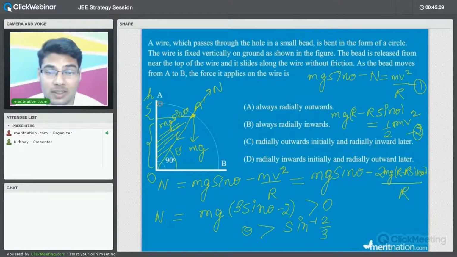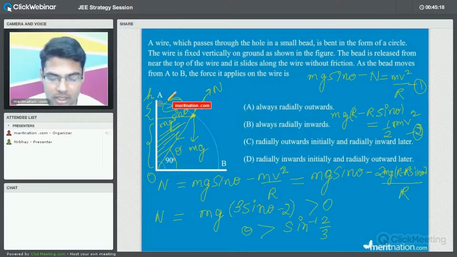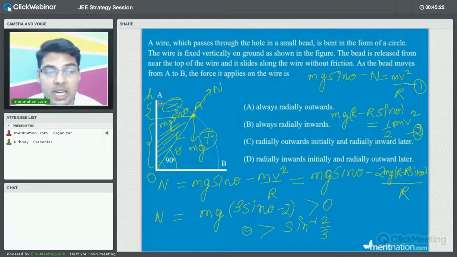So what is this normal reaction basically? This is for the bead, as we have discussed in the beginning of the example. So the normal reaction on the wire will be opposite. If it is positive for the bead, it will be negative for the wire. Negative means inward normal reaction or inward force on the wire. So option D will be correct, because radially inward initially and then radially outward.